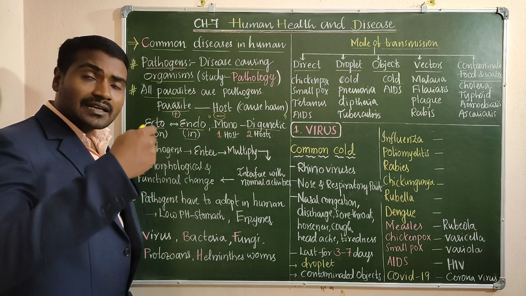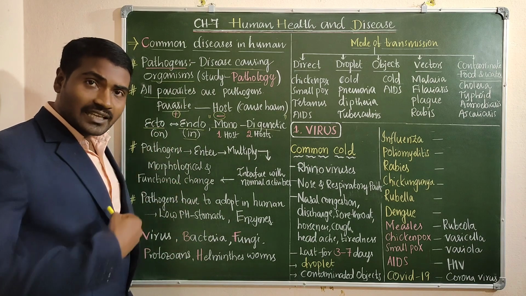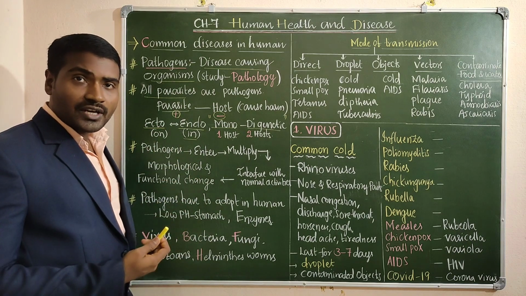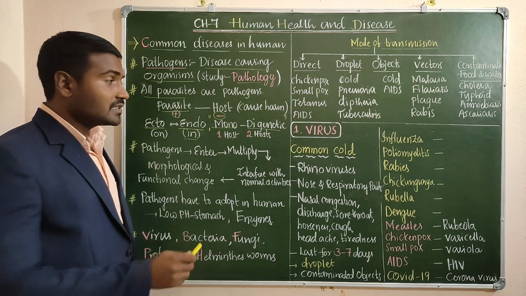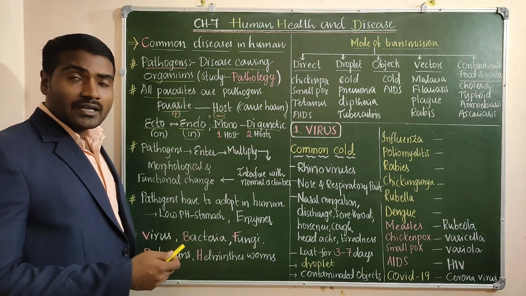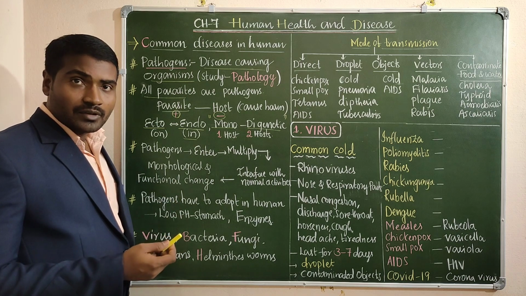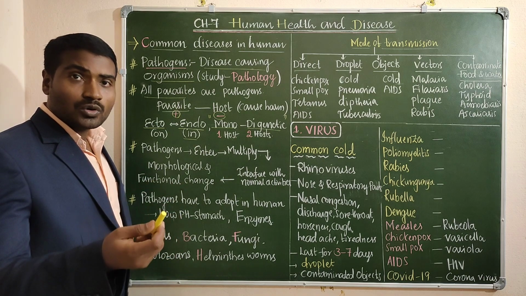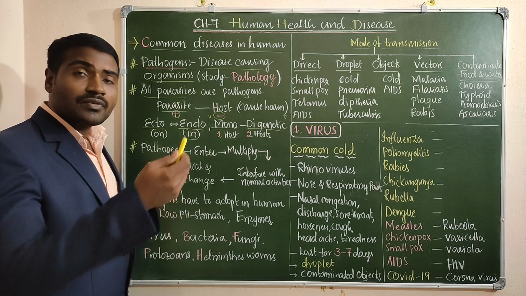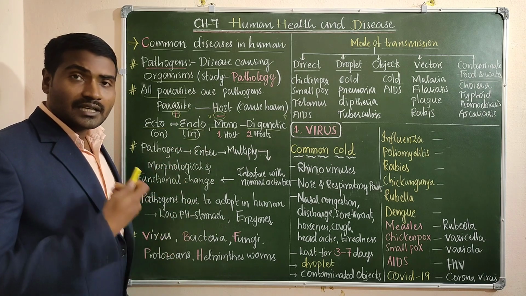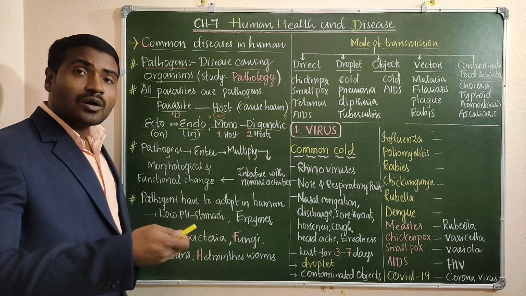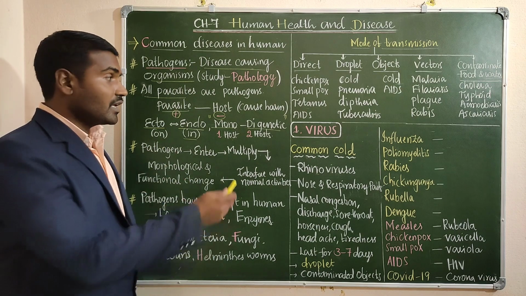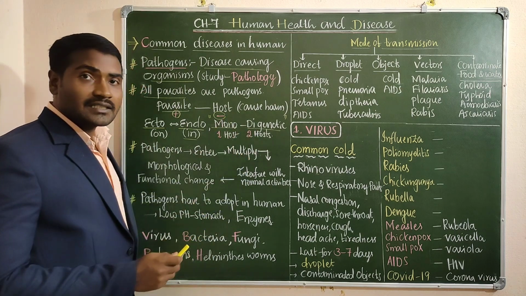There is one more classification of parasites: monogenetic and digenetic parasites. If a parasite completes its life cycle in a single host, it is called monogenetic; if it requires two hosts, it is called digenetic. For example, malaria, a disease caused by Plasmodium, requires two hosts. Its primary host is the female Anopheles mosquito and the secondary host is man. Likewise, it requires two hosts to complete its life cycle, so we use the term digenetic parasites.